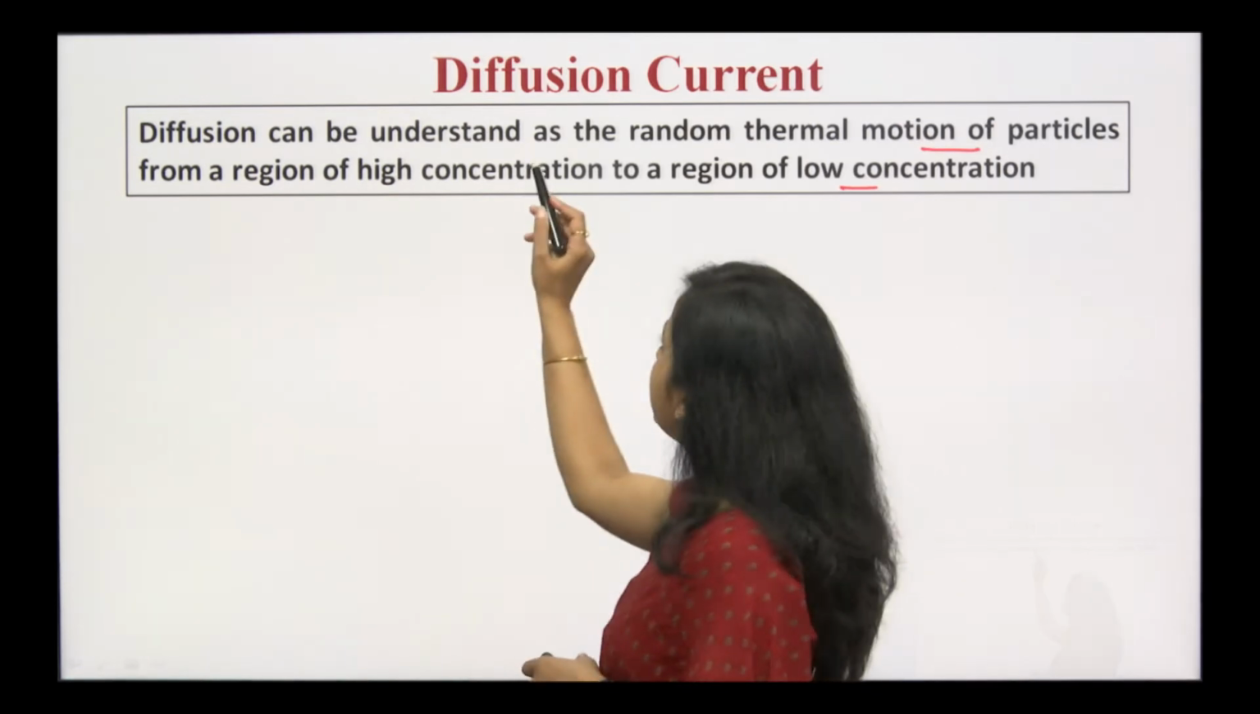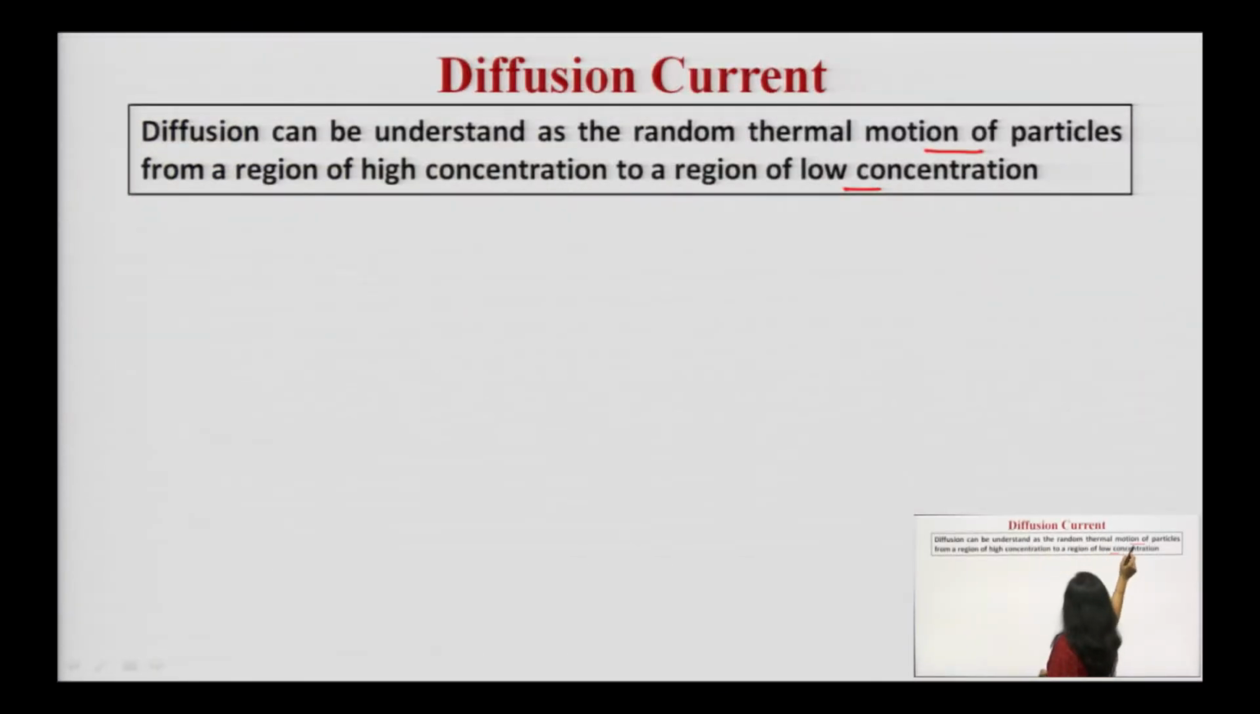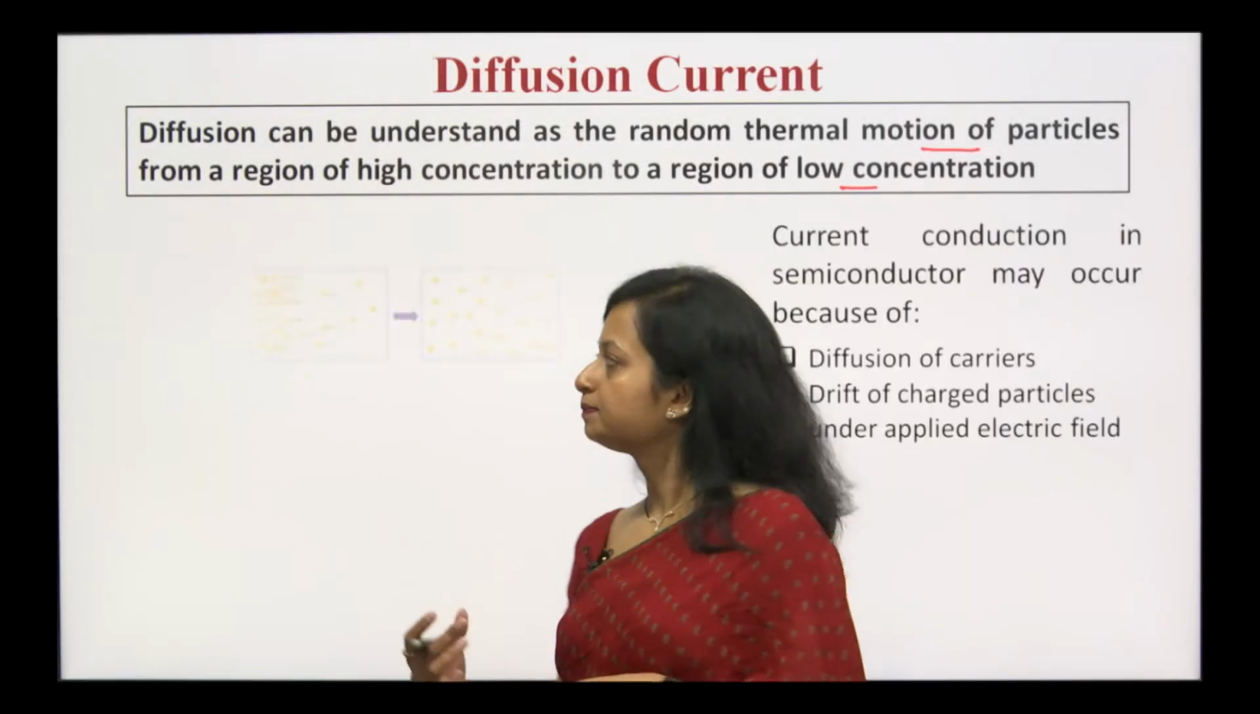As I have told you, it can be understood as a random thermal motion of particles, because we are dealing with semiconductors, that is why we are talking about the random motion of particles from a region of higher concentration to a region of lower concentration. Wherever there is a concentration difference, the diffusion process will take place.